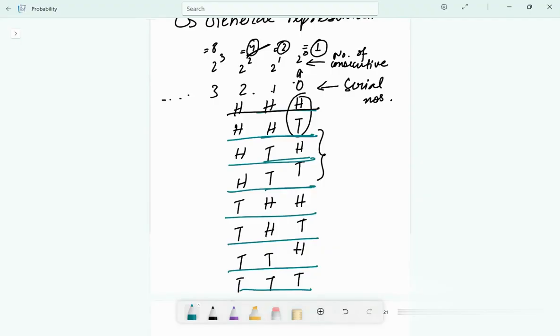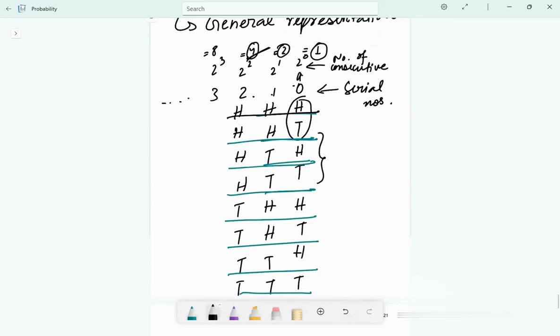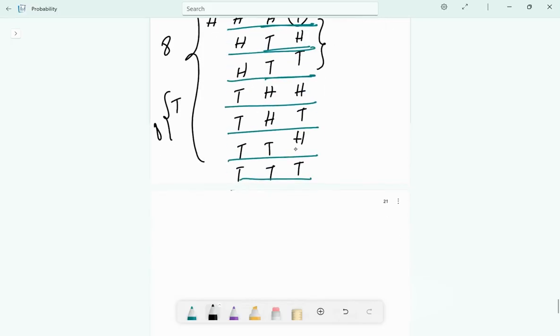If you want, I can do the 4th term, or you can do it on your own at home. I'll just give you a little bit of a hint. We need to give 8 outcomes. So first, H, we will write 8 times, and then again we'll write T 8 times. Then we will fill up the other parts the way we did for the other columns. So this is how you need to understand the outcomes.